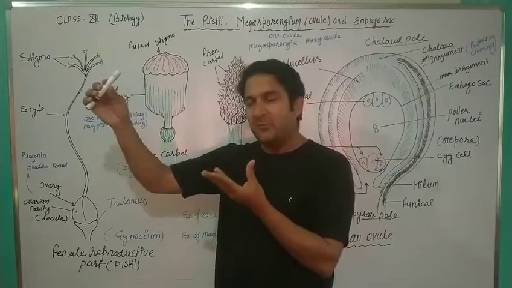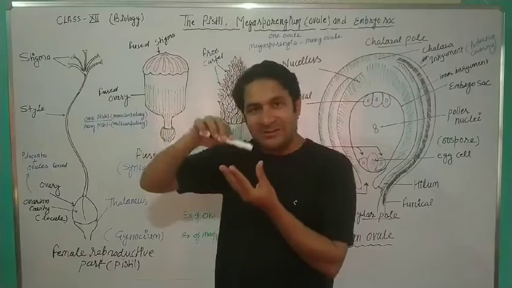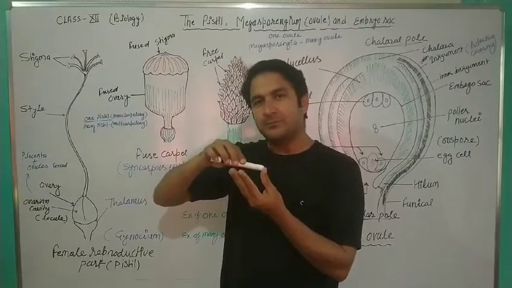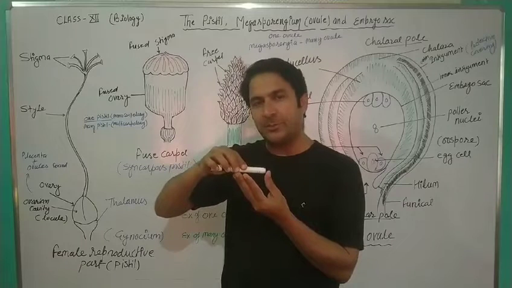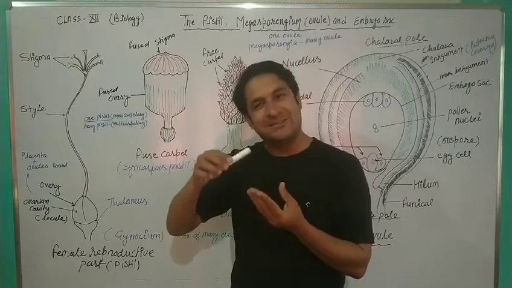The stigma receives that pollen and the pollen lands over the stigma. The landing over the stigma completes the pollination. And then the pollen-pistil interaction will start.